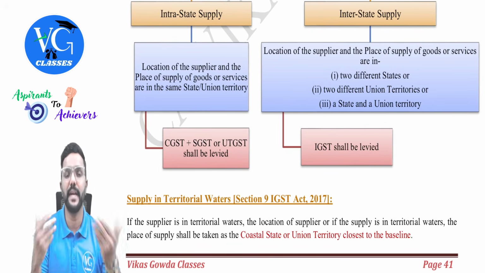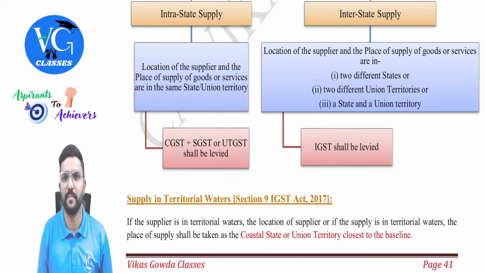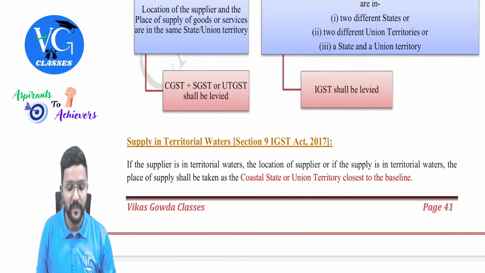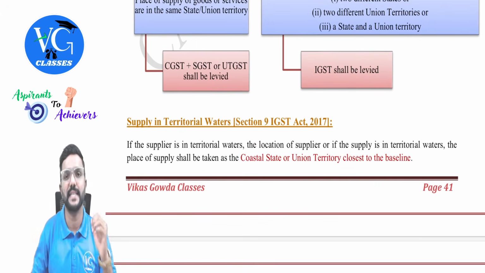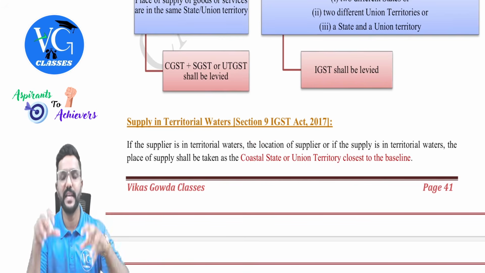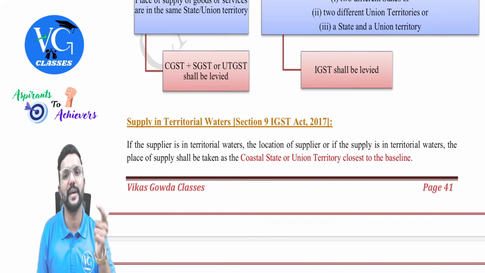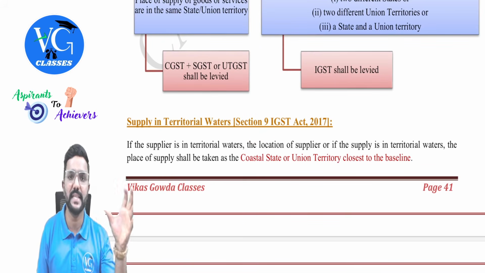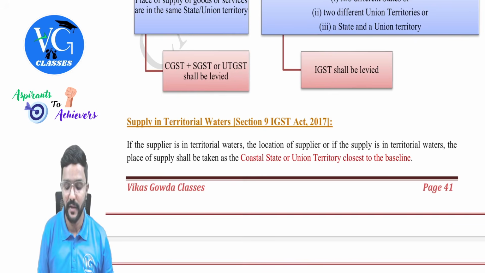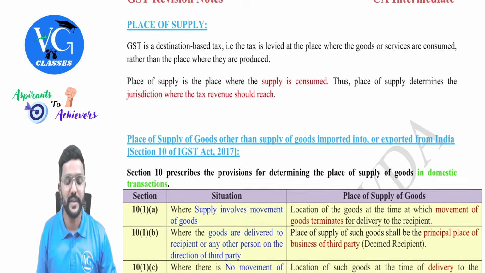But anyway, before we get into the place of supply, it is good to know why we require place of supply. Yes, then section 9 of IGST Act is telling that if the location of supplier or place of supply is in territorial water, then we need to consider that the location of supplier or place of supply is in the nearest coastal state or union territory, whichever is closest or nearest to the baseline. Baseline, guys.